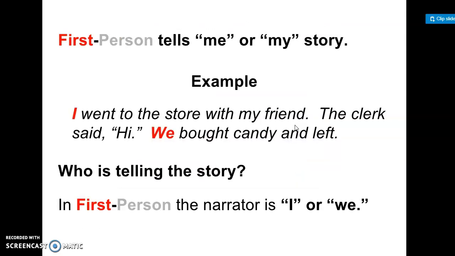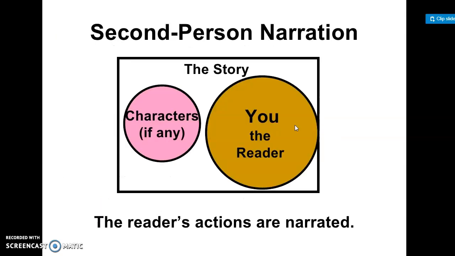In first person narration, the storyteller tells me or mine. For example, "I went to the store with my friend. The clerk said, 'Hi.' We bought candy and left." Here, the first person is the storyteller and the narrator is telling the story by himself or herself.